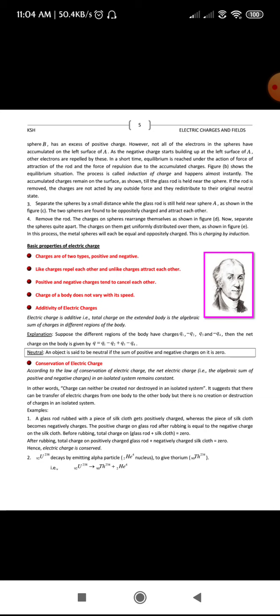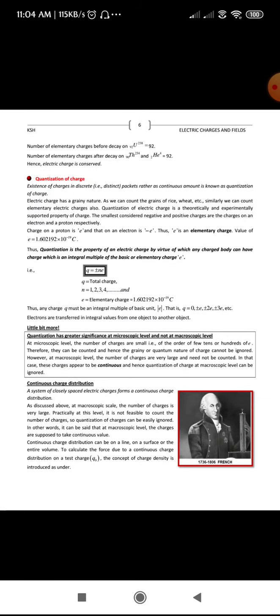Next, coming to the conservation of electric charge. As you know, conservation means charge can neither be destroyed nor be created, okay? That is regarding the conservation of electric charges, right?